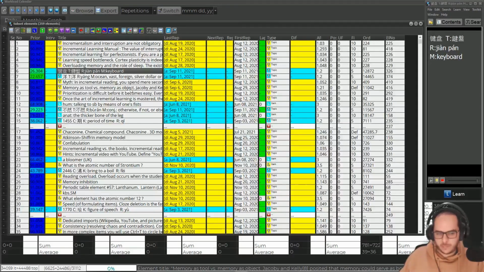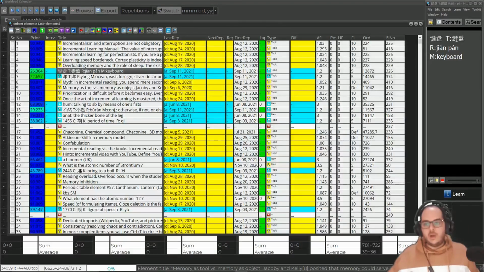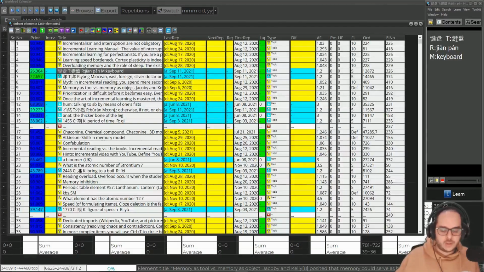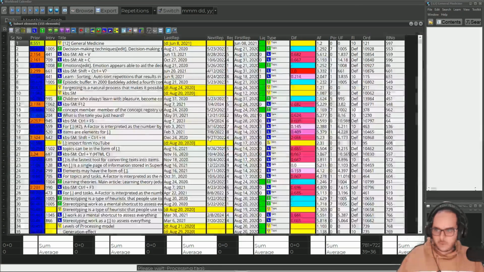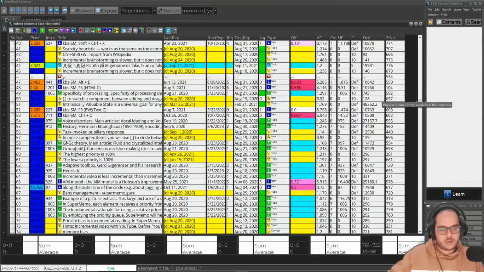For performance reasons. And second, I would like to have an option to toggle this off and on, so the user can have the option to not reuse element numbers. So I'm certain that if I go to any day in the past in the calendar, I will get genuine elements. I don't mind if I have deleted elements and it shows me one of those. Yeah, like this. That's actually what I want. I did one repetition from something I deleted. Okay. But I don't want to reuse this.